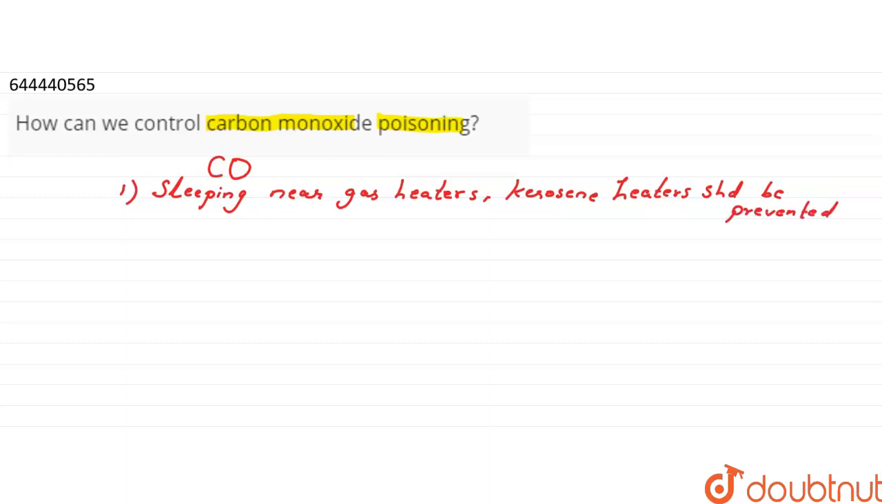You can also install carbon monoxide alarms and maintain them regularly.